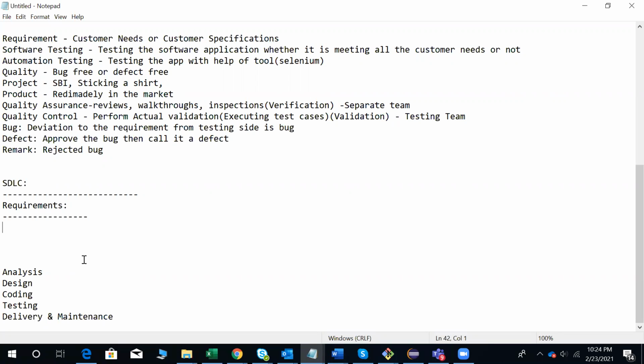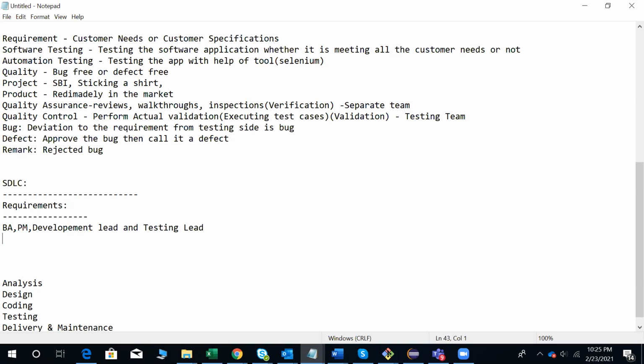And the project manager is the boss for the entire project, and the project manager's job is to handle both the development team and the testing team. Test lead, his job is to manage the testing activities. Development lead, his activities are implementing the process, the designing part, and developing the application part. So these are the 4 people going to be involved in the requirements phase: business analyst, project manager, development lead, and testing lead.